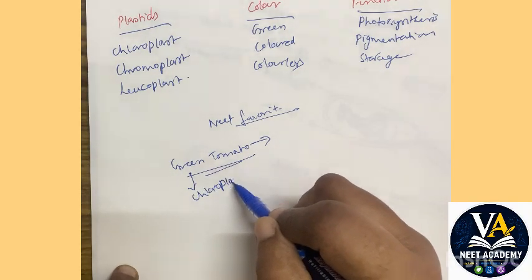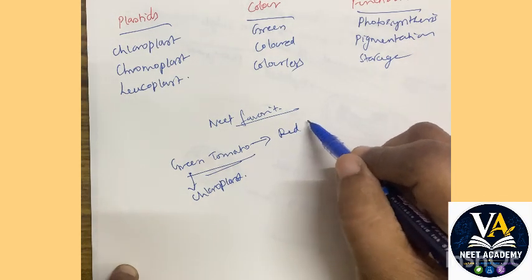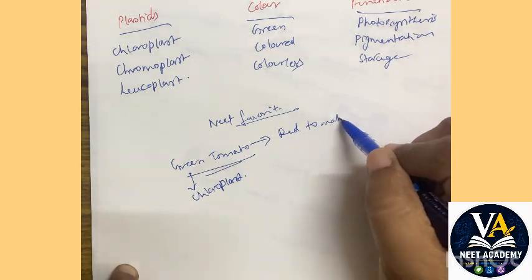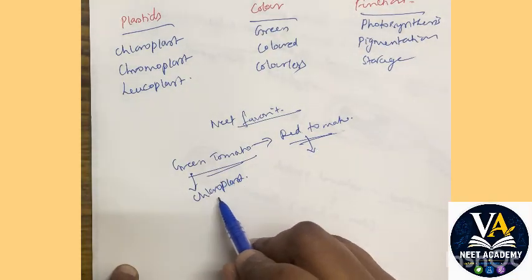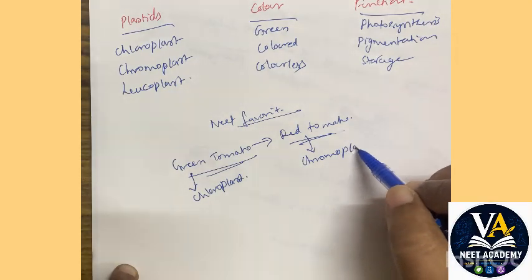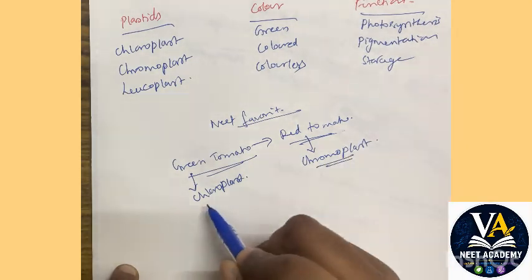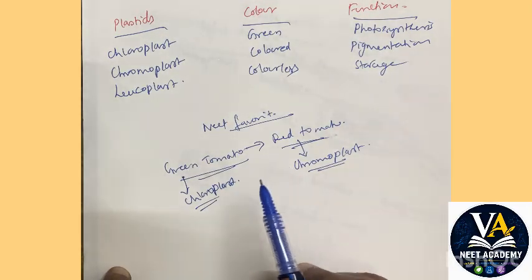Because it is green in color. Now when the tomato becomes red in color, it is being interconverted from chloroplast to chromoplast. Chromoplasts are the colored plastids. Clear, students? So plastids are interconvertible depending upon the stage or requirement of the plant cell.